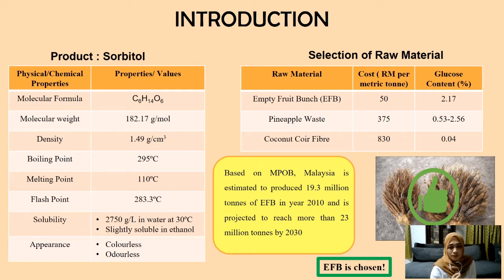As for our raw material, we decided to use dry empty fruit branch (EFB) from the waste of the palm oil, as we already did the comparison between three types of raw material, which is EFB, pineapple waste, and coconut coir fiber. We compare from the cost and the glucose content, as our main process will be using glucose which undergoes hydrogenation process to produce sorbitol. Based on the comparison, we found out that EFB contains higher glucose and low cost. Thus, EFB is selected for our raw material.